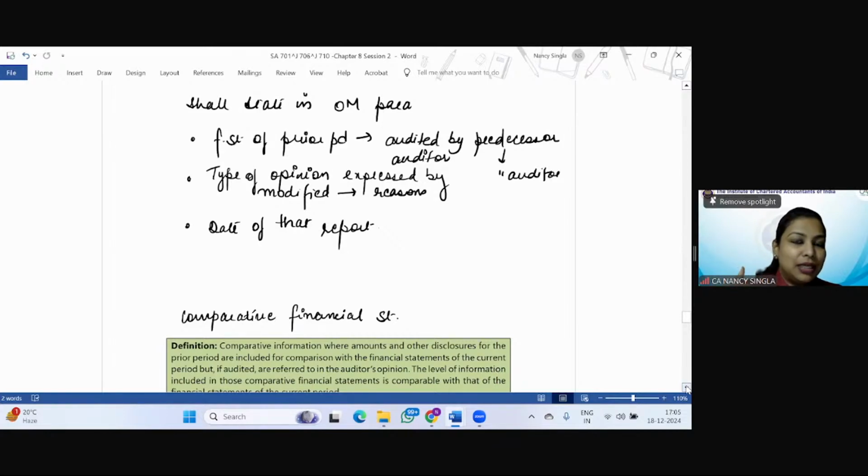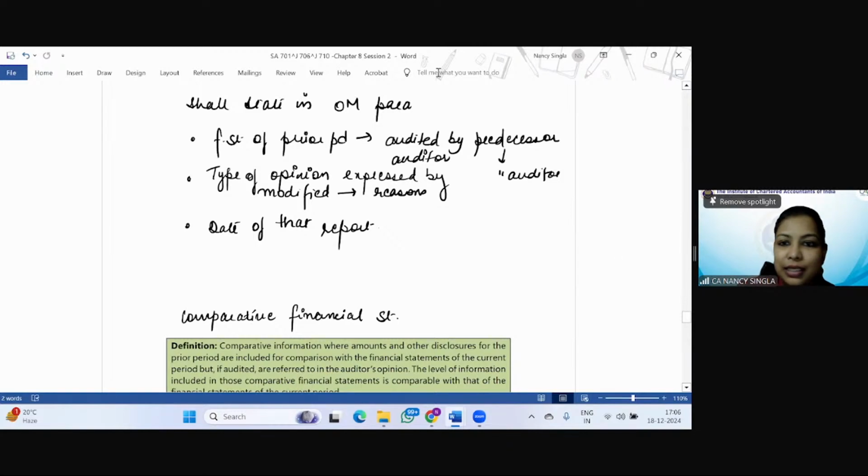So what have we done so far in SA 710? First of all, the name is what? Comparative information. Corresponding figures and comparative financial statements. What is meant by comparative information? Then we saw that comparative information can be corresponding figures or comparative financial statements as per the applicable FRF. Then we saw what is meant by corresponding figures and comparative financial statements. Then we saw a common audit procedure with respect to the comparative information, and then the specific reporting with respect to corresponding figures. Tell me, is it clear?